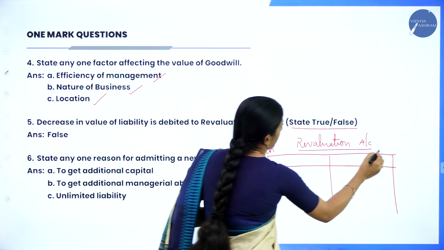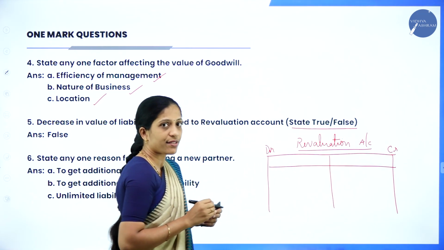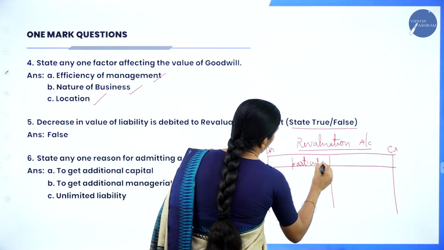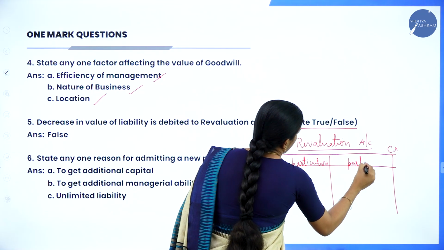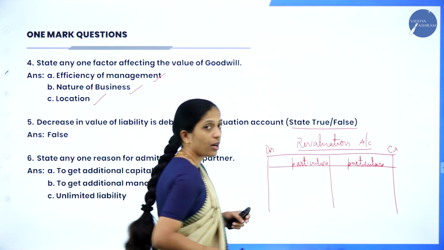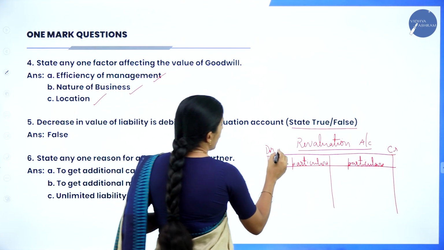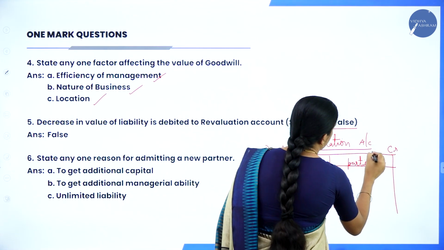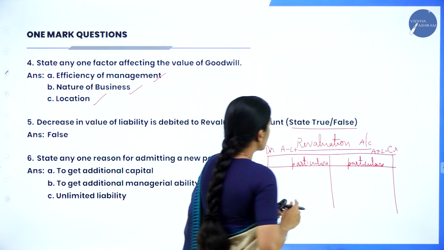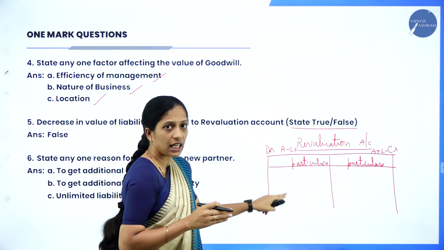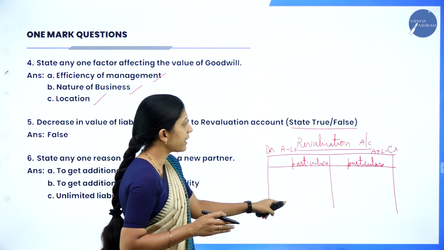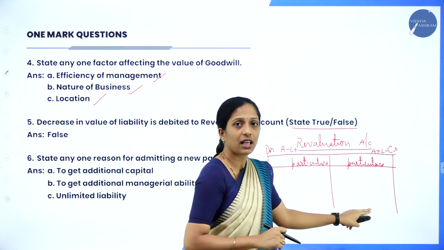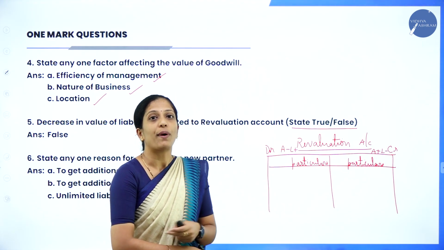So this is the debit side and this is the credit side. In your debit side, what do you record? This is particulars. I had given a hint in your earlier regular sessions: in the debit side you will record A minus, L plus, and in the credit side it is A plus, L minus. Which means that if any assets have decreased and liabilities have increased, you will record in the debit side. In the credit side, if any assets value has increased and liability value has decreased, you will record in the credit side. So this was a 12 marks problem.